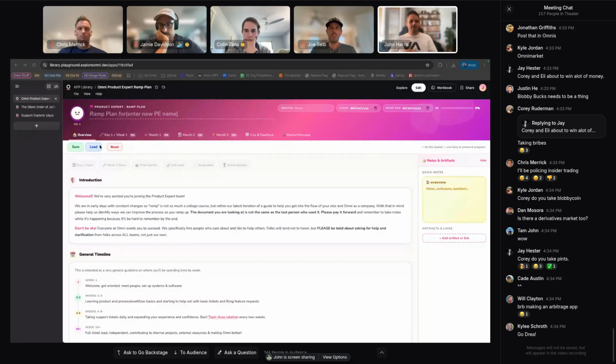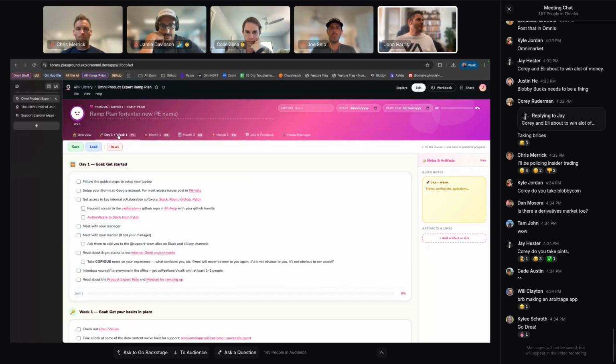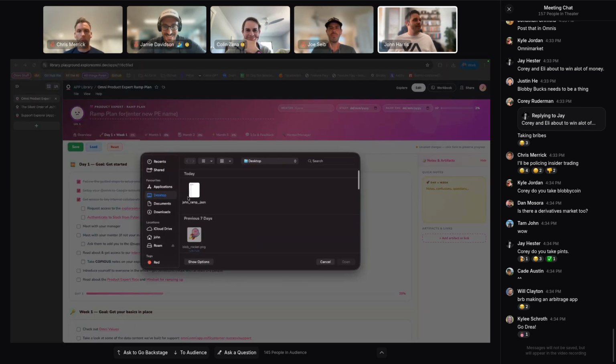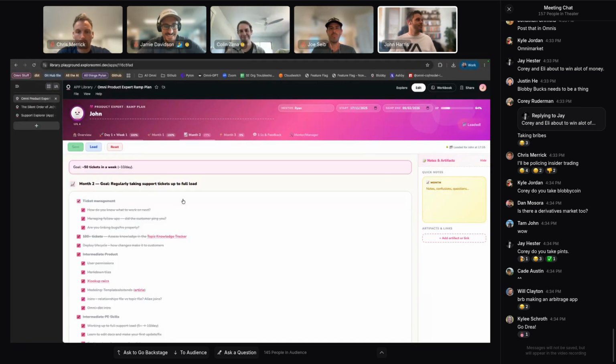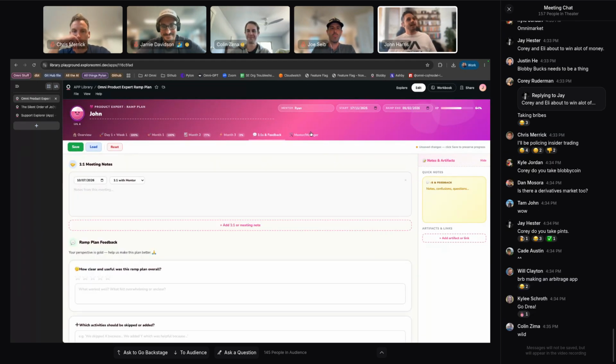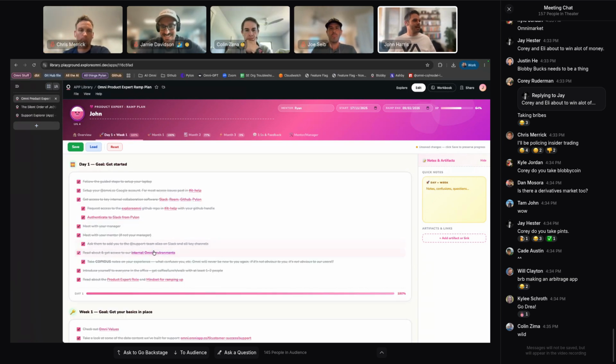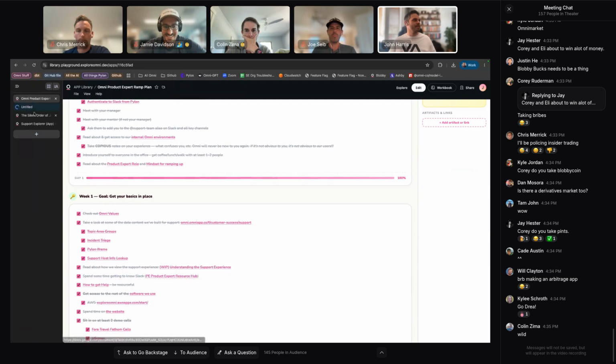So these are all internal. There's 3 of them. First is the ramp guide just for product experts. Decided to bring it from a Google sheet into internal, so you can complete it, and then Blobby also gets a little bit happier. You earn XP. Write back is still a bit of an issue, but if you write to a JSON, you can reload it and bring up your plan so that you don't lose anything. It has a bit of a notes taker, you can add artifact links, can't download anything though, and everything links out to relative documents as well.